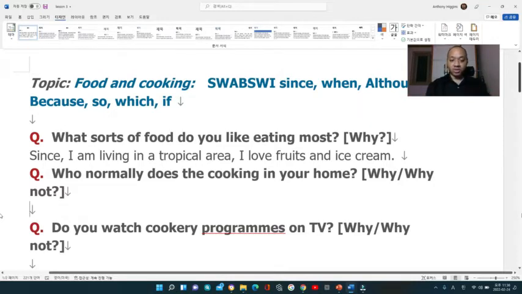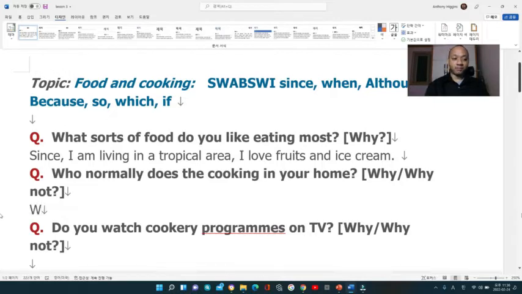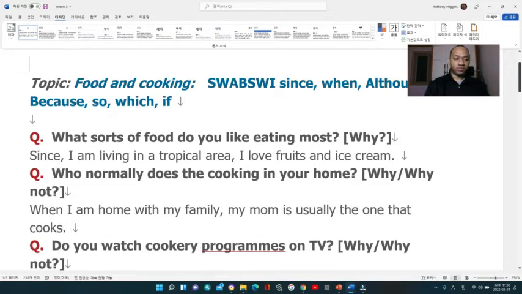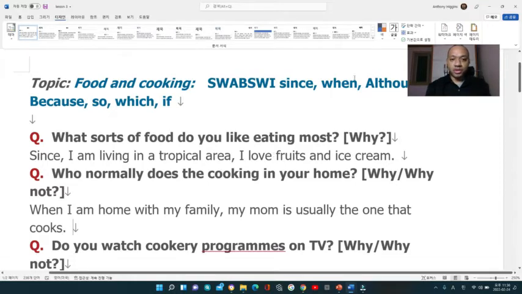So here's what I'm going to put: when I am home with my family, my mom is usually the one that cooks. Very simple. So here we use the word when to make up a sentence.